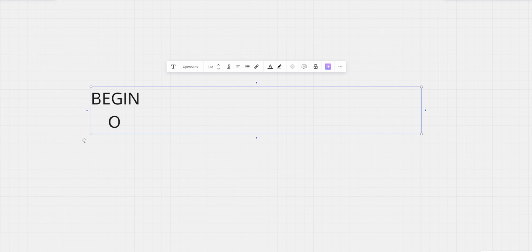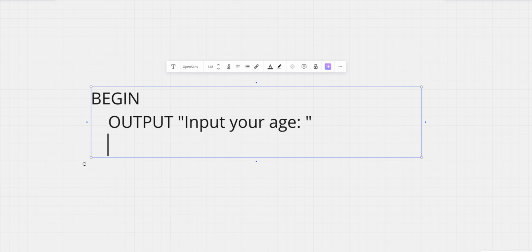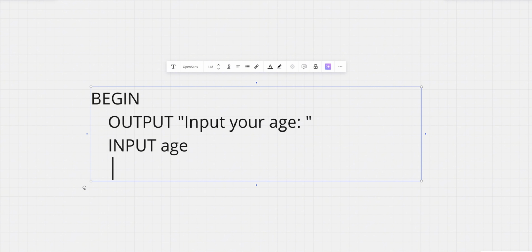So we write OUTPUT, which is basically print in your book. What we ask: input your age, right? Then we read the age or INPUT age. What is age? Age is a variable, right? So it won't be capital letters. Then, after inputting the age, we check a condition, right?